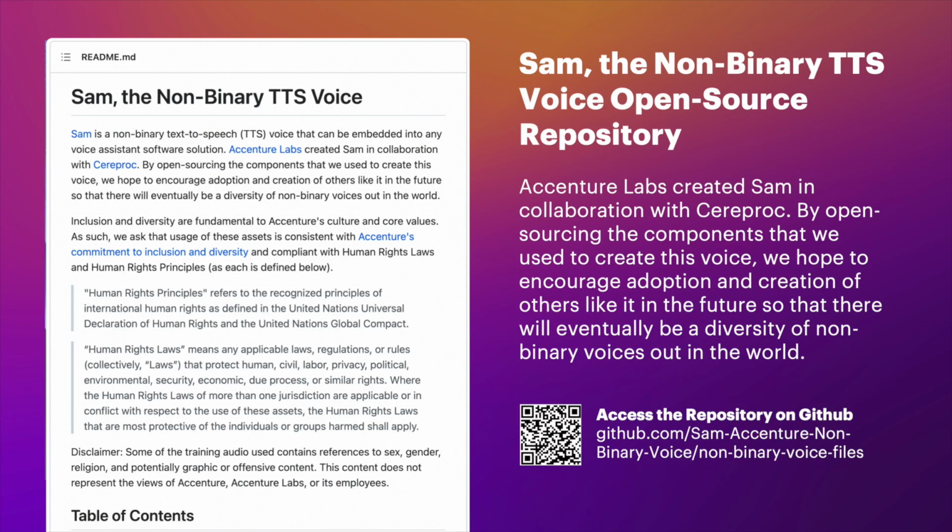We also recognized that a voice right for one individual may not be right for another. Thus, we developed this non-binary voice with the aim of open sourcing it, such that developers and researchers can build on our process and our data. The goal is to catalyze additional efforts to create technology and spur research efforts that not only increase representation, but provide technology directly to users within the non-binary and transgender communities, as well as outside of them.